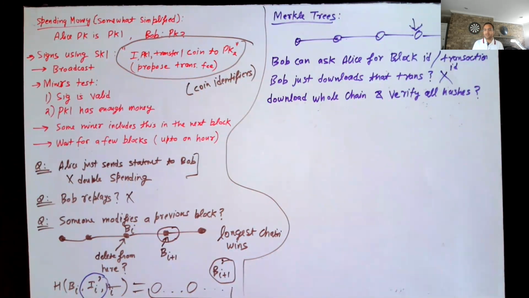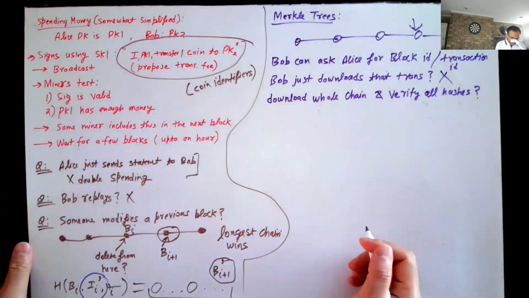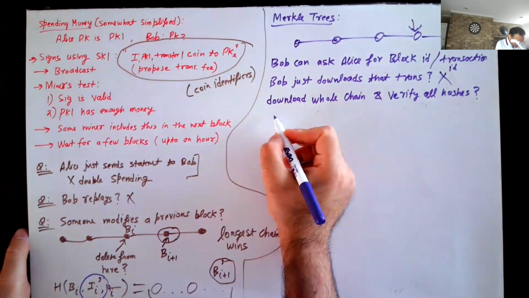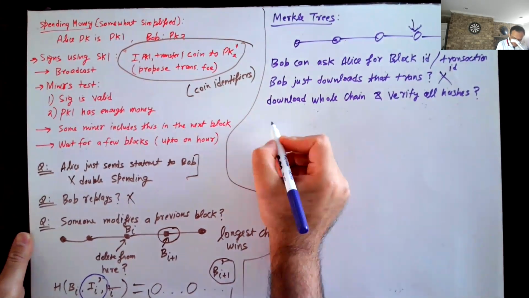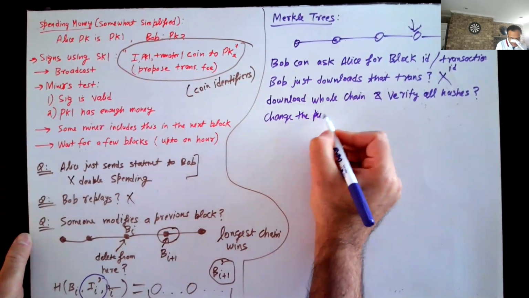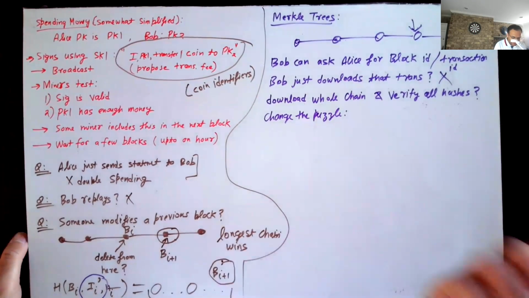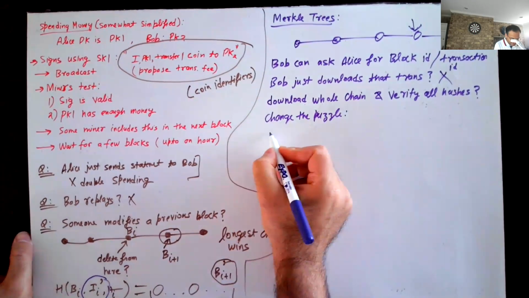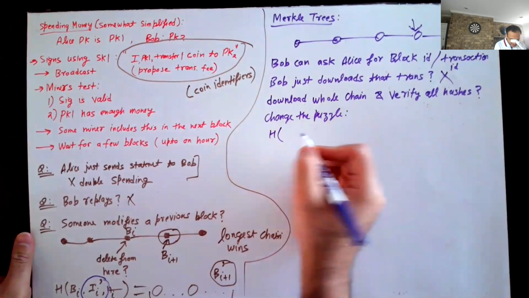In fact, let me not even go to Merkle trees right now. Okay, let me just propose a very small change to the blockchain system, which will essentially solve this problem to a large extent. And then Merkle trees make it even better. It's like a cherry on top. So what we will do is you change the puzzle. Well, change compared to what we discussed last time.